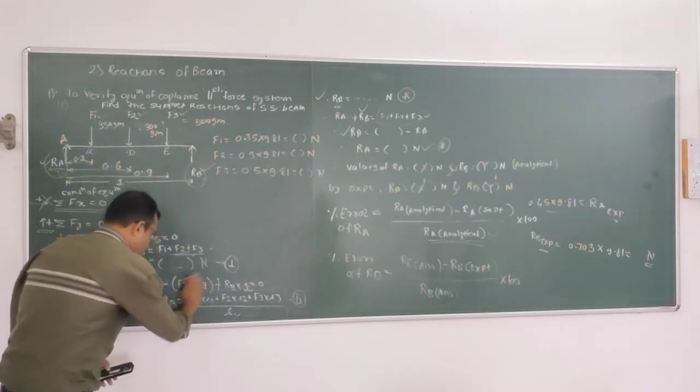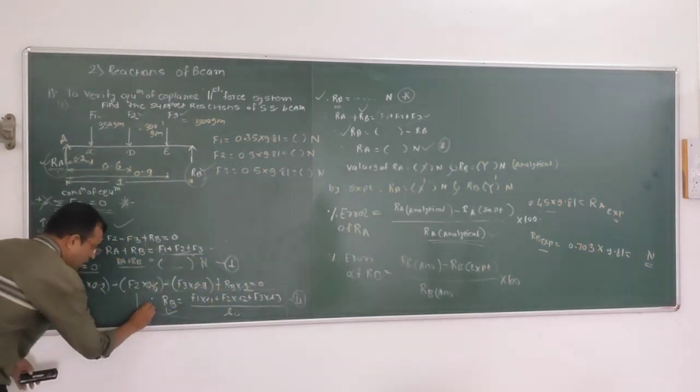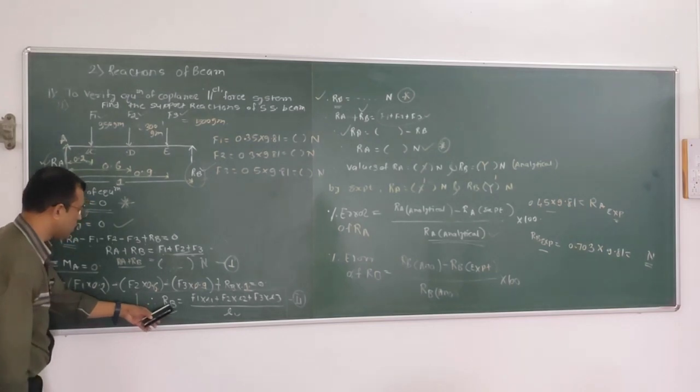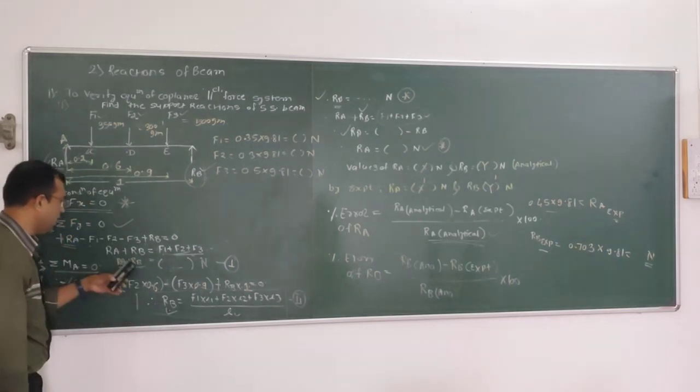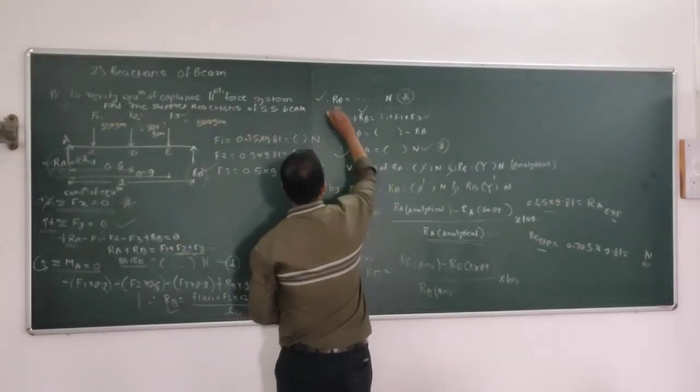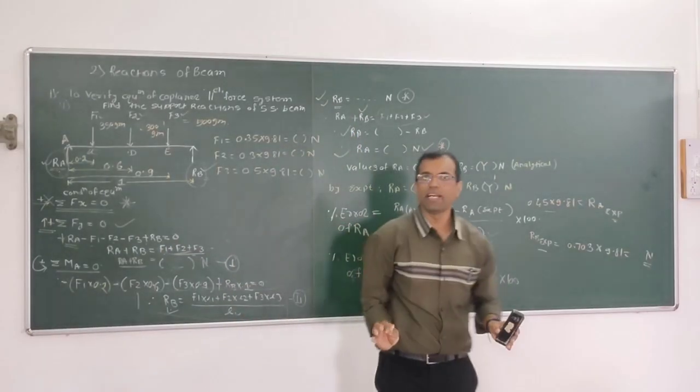So if you solve this, you will get the value of Rb. Whatever the value of Rb is, substitute the value of Rb in equation number 1, and you will get the value of Ra. Now Ra is known to us, Rb is known to us by analytical method.